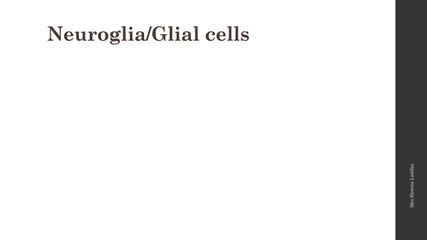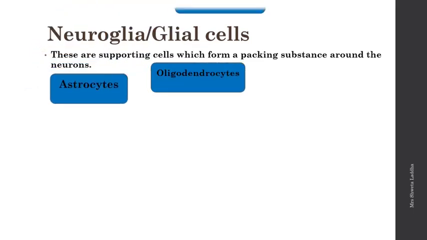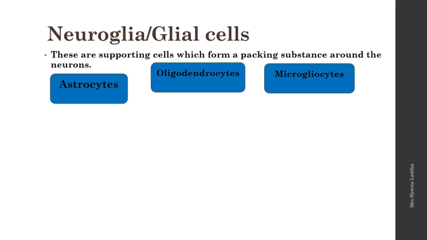Now we will discuss neuroglial cells, also called glial cells, which are supporting cells. They form packaging substance around the neurons. They continuously divide. We know that neurons cannot divide because they do not have centriole, but glial cells continuously divide. And whenever we talk about brain tumors or cancers, it is always of the glial cells. It is never of neurons because neurons do not have the capacity to divide. Now these glial cells are of 3 types: astrocyte, oligodendrocyte and microgliocytes.